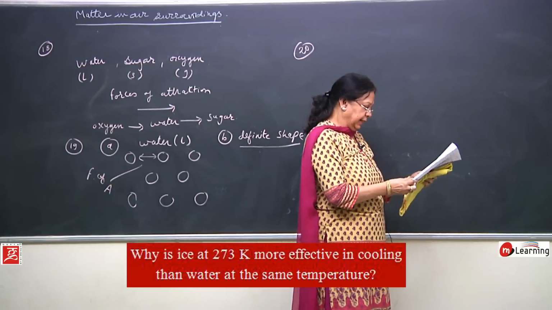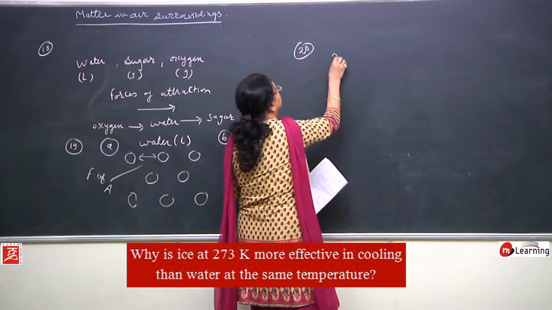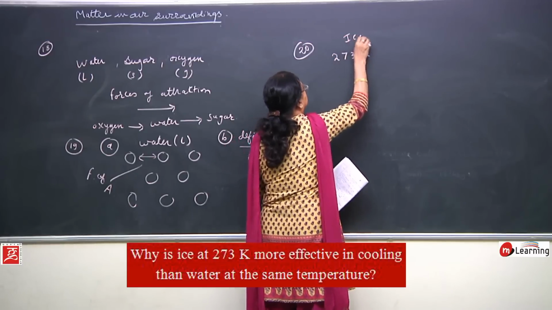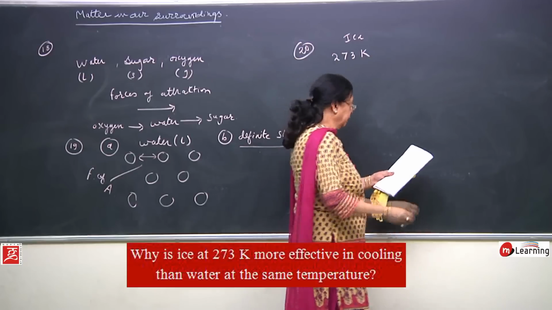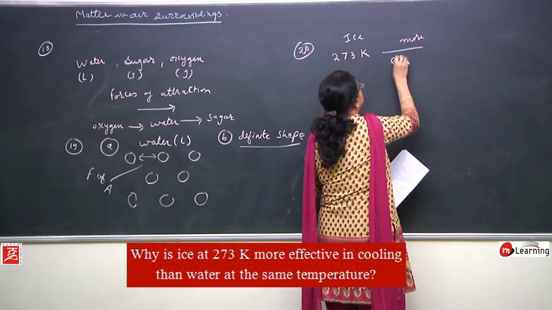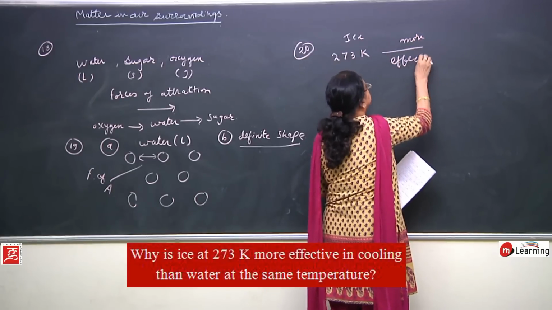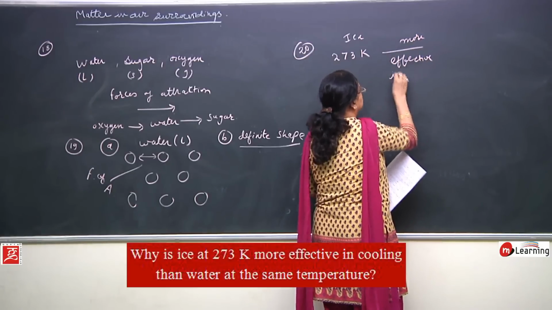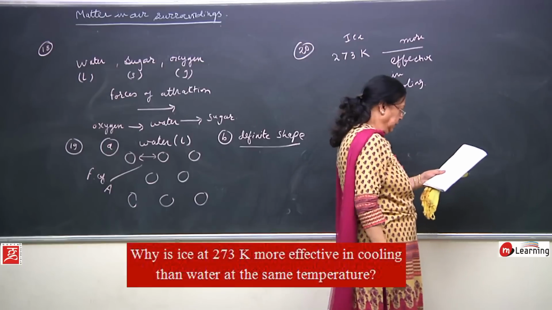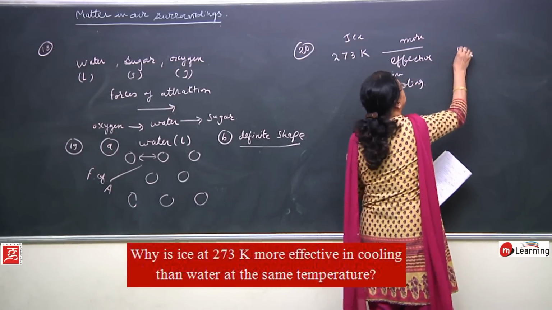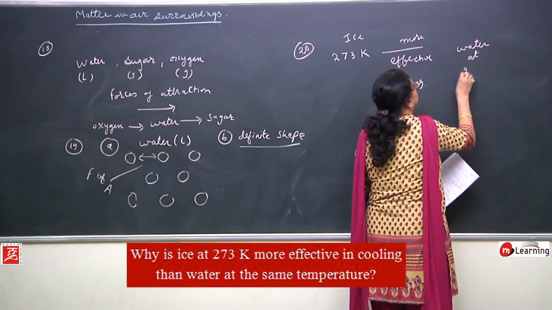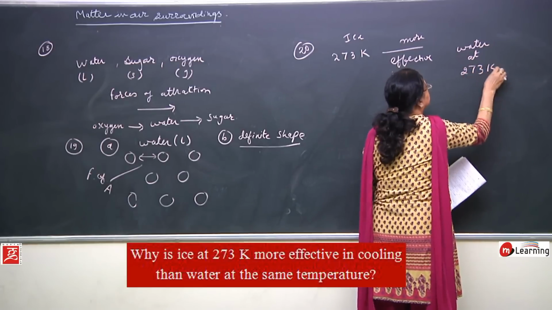Why is ice at 273 Kelvin more effective in cooling than water at 273 Kelvin?